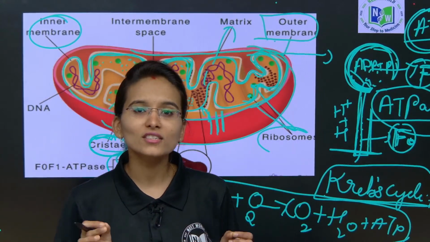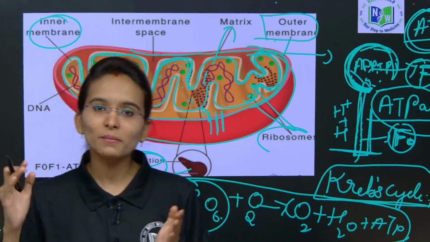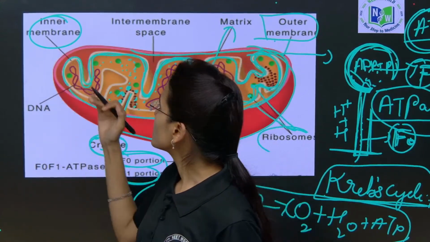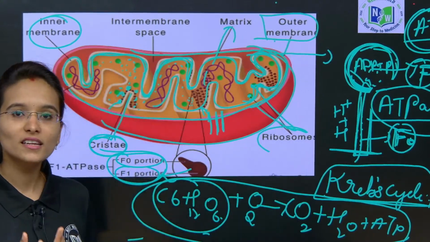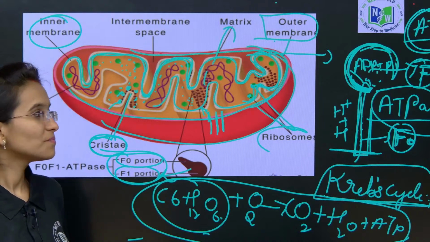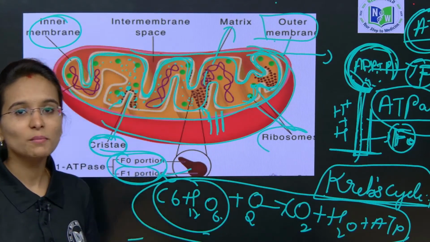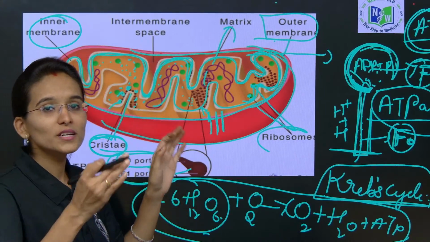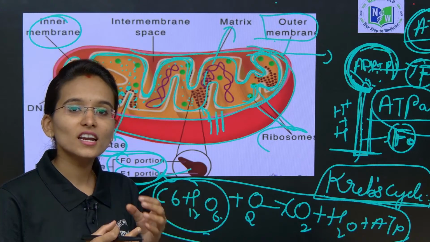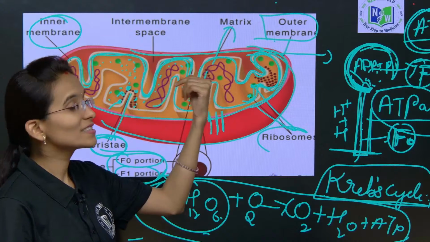The mitochondria is also a double membrane bound cell organelle. It is going to contain the outer membrane and inner membrane. In between them we have the perimitochondrial space. The outer membrane is selectively semi-permeable and the inner membrane is also selectively semi-permeable to some solvent molecules. And inside the mitochondria, the inner membrane is going to show some finger-like projections and many foldings. Those folding structures are called as the cristae.